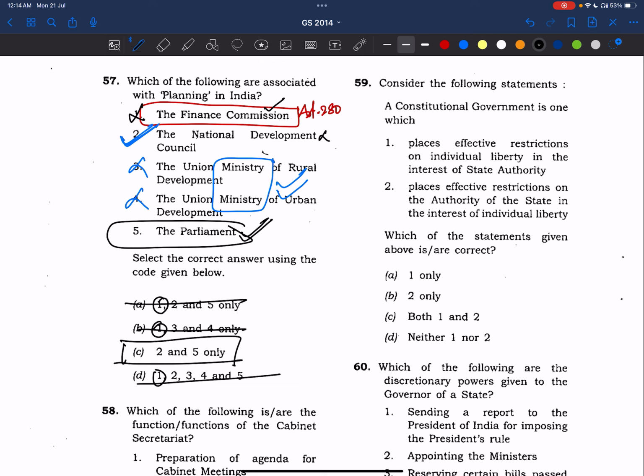I didn't know that. I felt Article 109 was not related to money bill because Article 110 is a definition. So procedure would be 111, 112, 113, or 114. I thought that, but 109 was the procedure and 110 was the definition. I don't know how the constitution was made in that way. I'm not commenting on the constitution, but logically I felt that after definition only, procedure will be there, no? So in that way I got that question wrong, but it's okay. I'm just telling my experiences, friends.